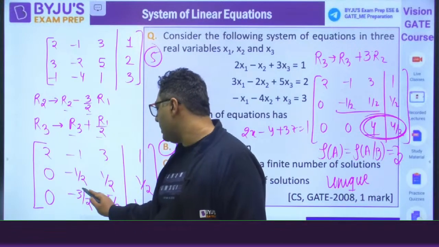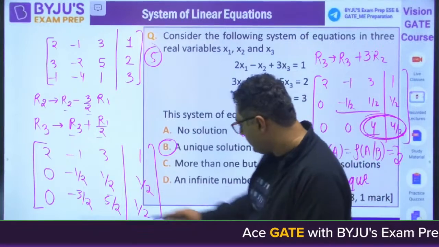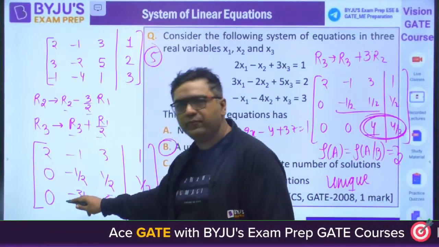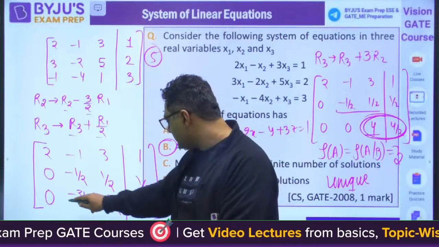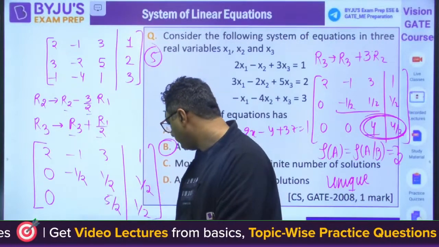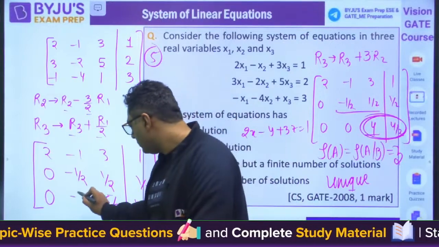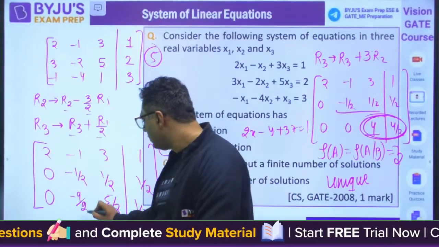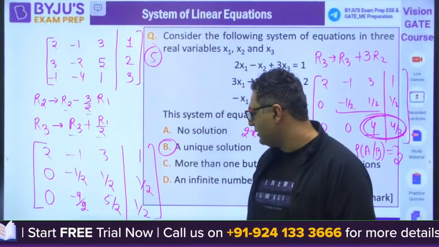I feel there is some mistake. This I have not done correctly. Is it correct or not? Please tell me. It should be minus 9 by 2, I feel so, because minus 4 minus 1 by 2 will be minus 9 by 2.